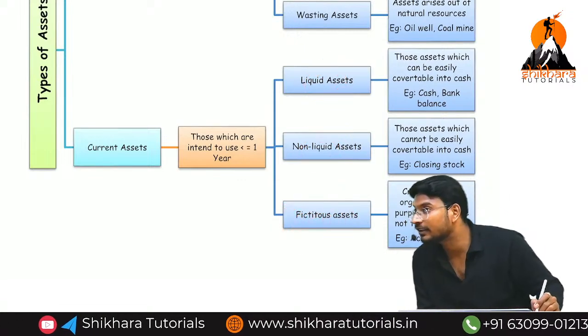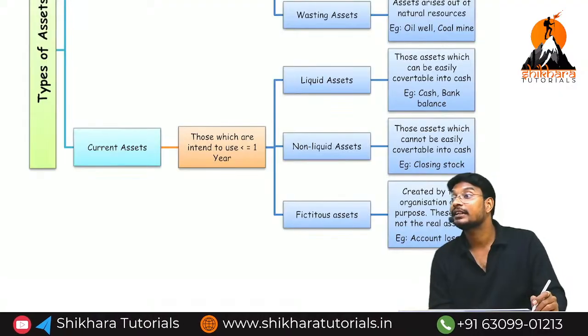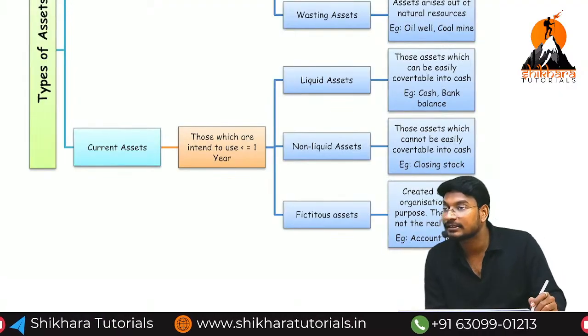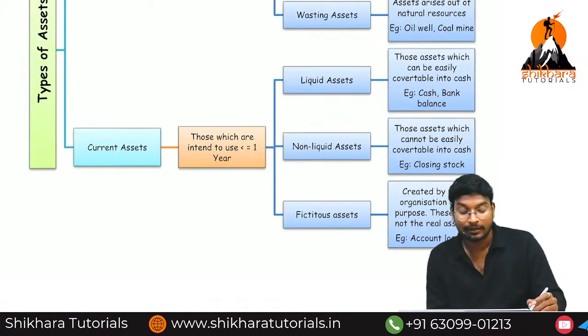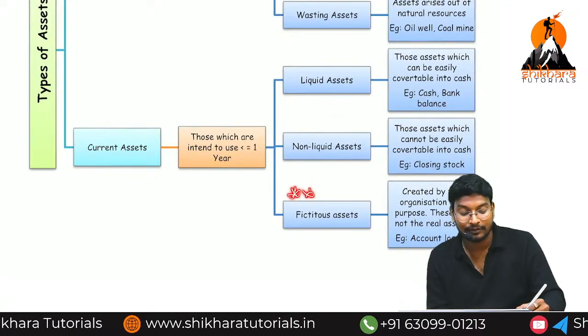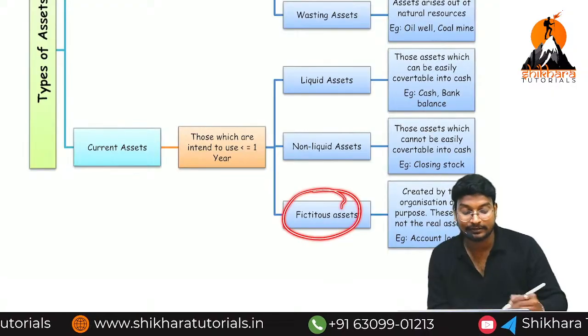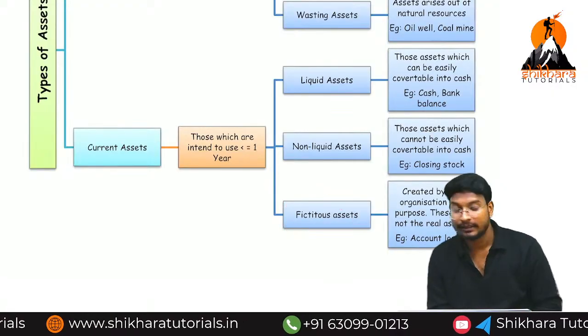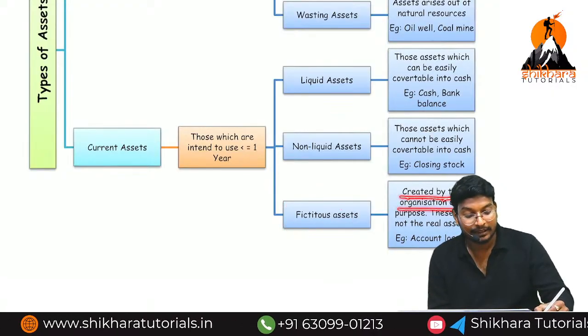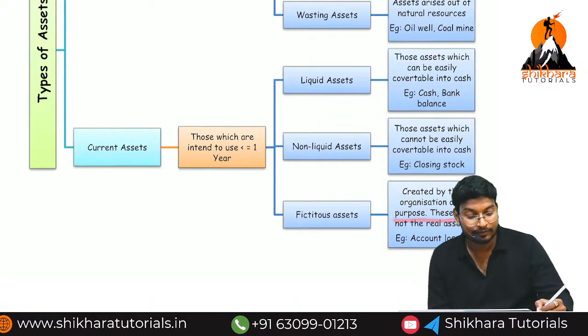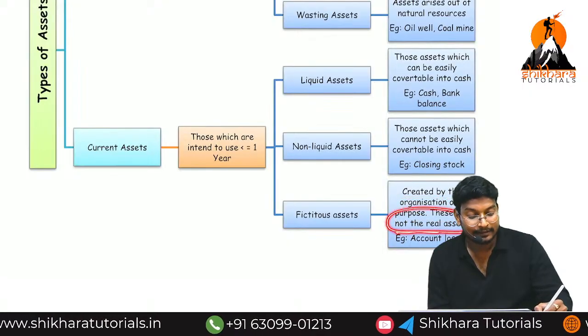Amortized portion, unamortized portion. This is created by the organization. These assets are created by the organization. At that point of time, I told you that I will discuss in some other point of time what is the meaning of fictitious. What is the meaning of fictitious? Anything created by the organization for the purpose of what? Not a real asset.